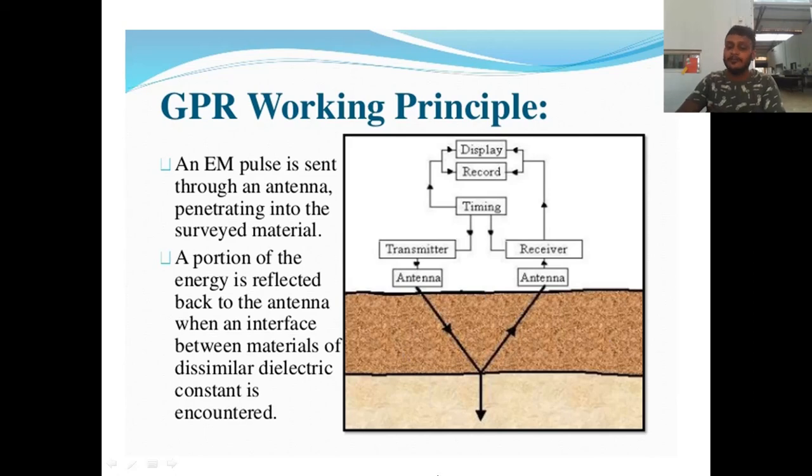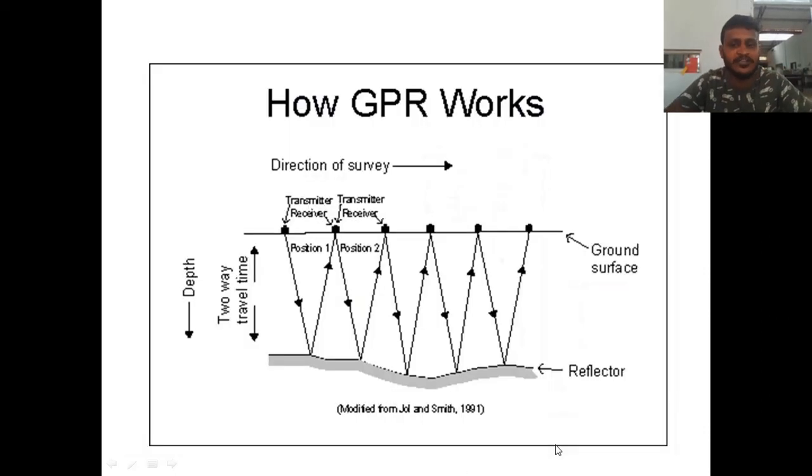Depending on the time of travel, you determine the thickness of various layers. If the dielectric constant of two layers is different, then part of the energy is reflected and part is absorbed by the layers. Based on that principle, you determine the thickness of various layers.